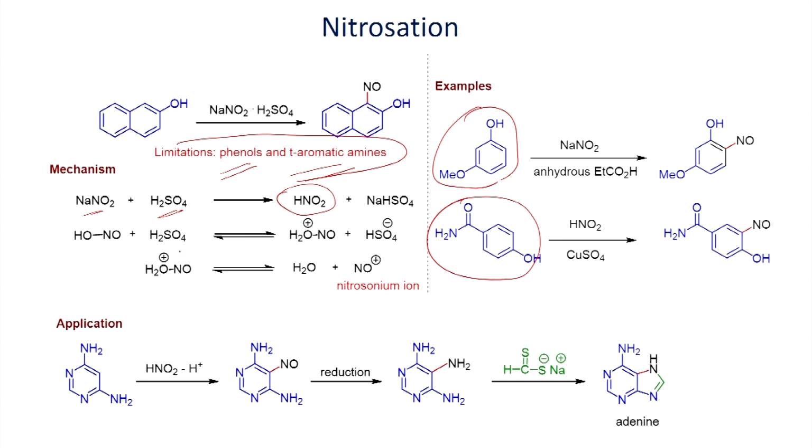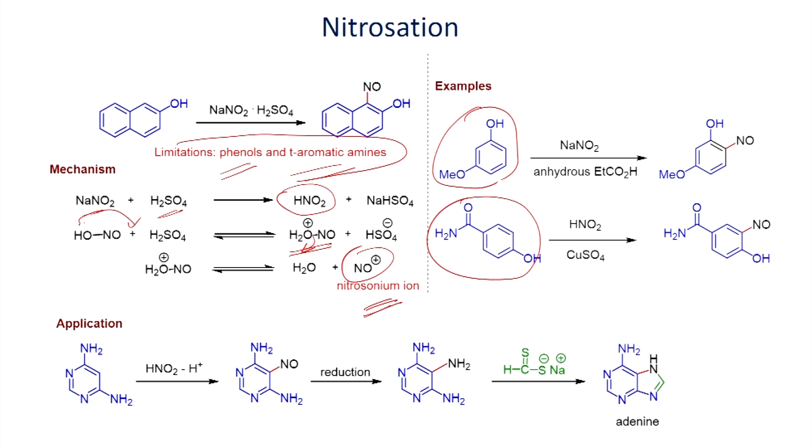Once we form this one, as we have seen there, it can act as a base, deprotonate the proton from the sulfuric acid, and you can form this. Once you form this one, it can lose a water molecule, and you will be able to form the nitrosonium ion as intermediate. This is the actual electrophile in this case. In the previous case, when you take sulfuric acid, the nitronium ion is the intermediate; here the nitrosonium ion is the intermediate.